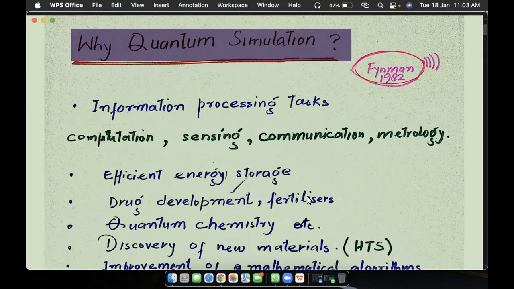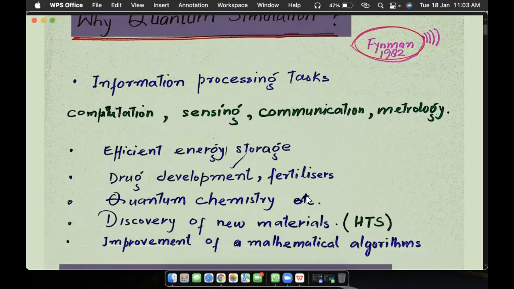And it is very useful in quantum chemistry. It can help us in simulating or understanding the complex molecules which are currently not possible with what we call classical or conventional computers. It can also help us in discovering new materials like high temperature superconductors, which can help us in transmitting power over a larger distance without losing much to the environment. And also it can help us in improving certain mathematical algorithms.